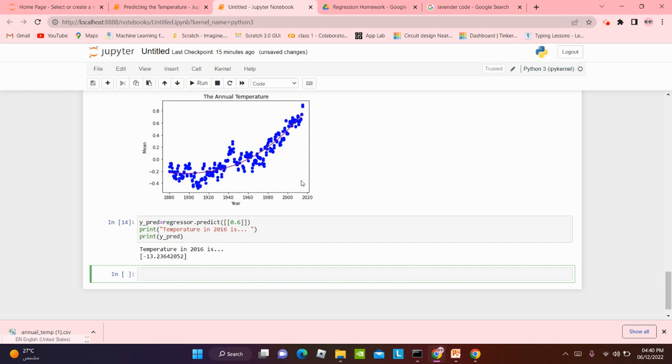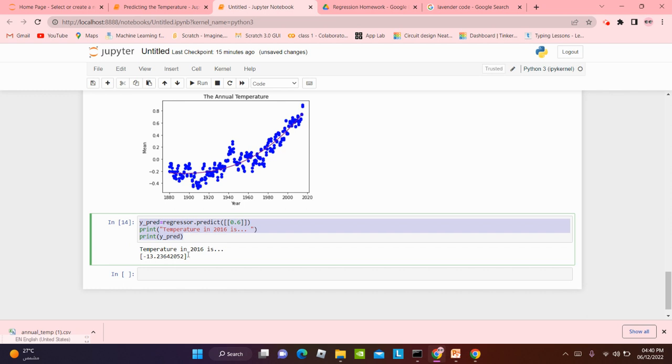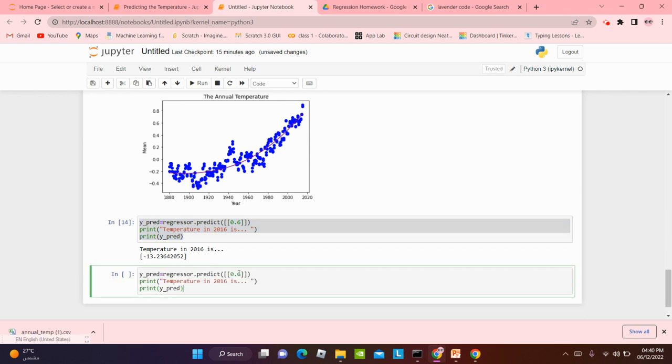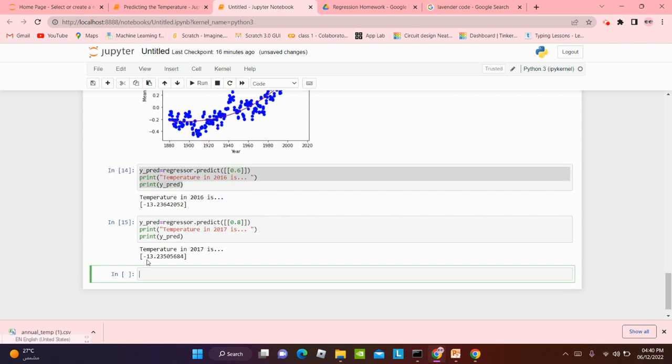If your data set is different, then of course your values will be different. We'll do the same thing for 8 and 7. I'm just gonna do it for 8, and here I'm gonna write 2017. You can do it for both of them, 8 and 6. It's also minus 13, but you see these values, they're slightly different, so it's not at all the same. Of course, the first two values are, but the rest are not.